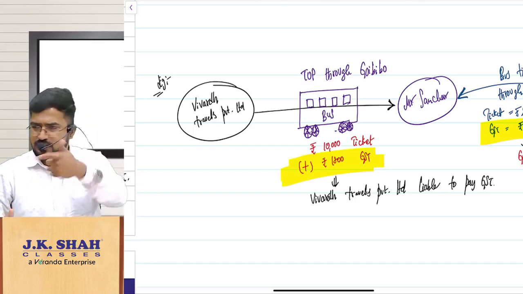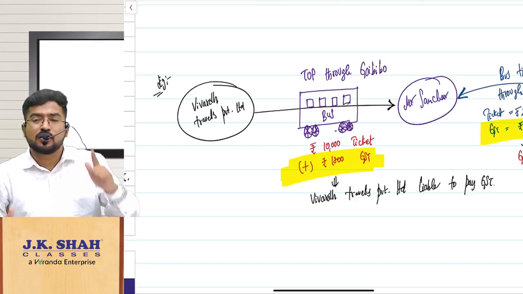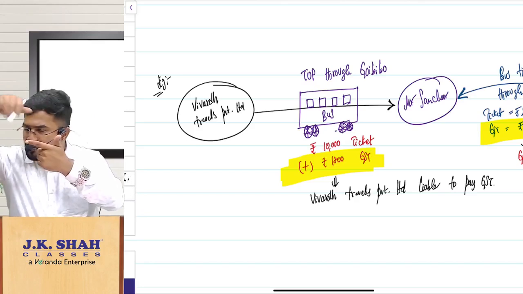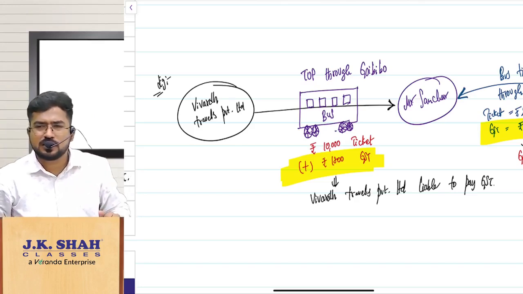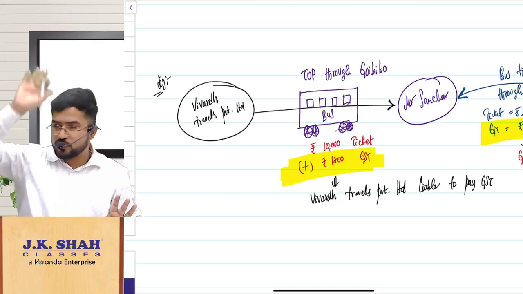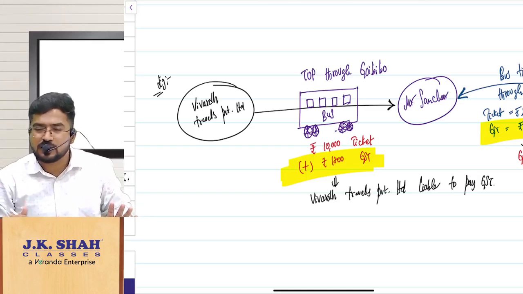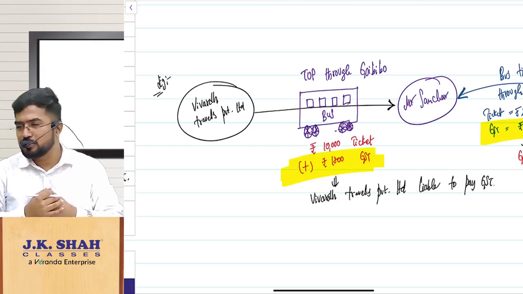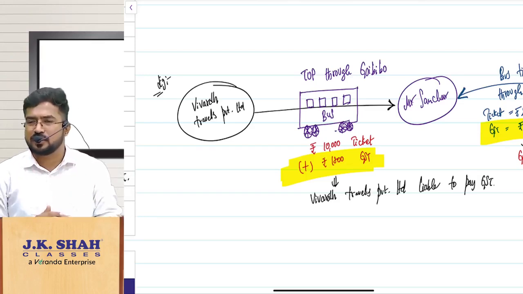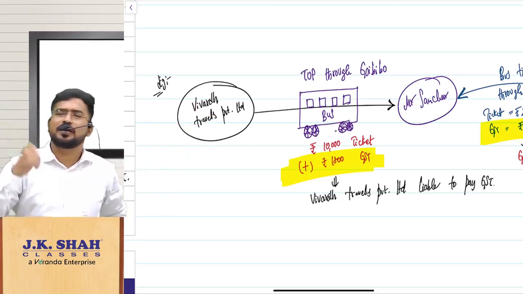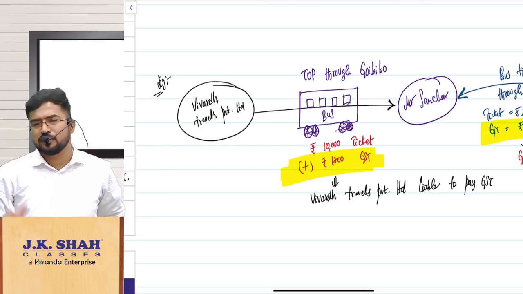Who is the recipient? Mr. Sanchar, a person. Who is mediating this transaction? The e-commerce operator Goibibo. Is Goibibo liable to pay GST? No, Goibibo is not liable to pay GST. Earlier it was yes. Now the amendment is that you are transporting passengers by omnibus, and if the supplier is a company, I don't want the e-commerce operator to interfere here, because the company will already be complying with the law.